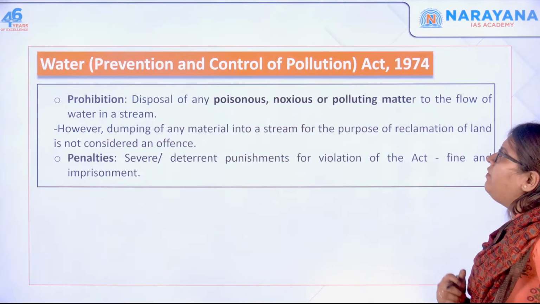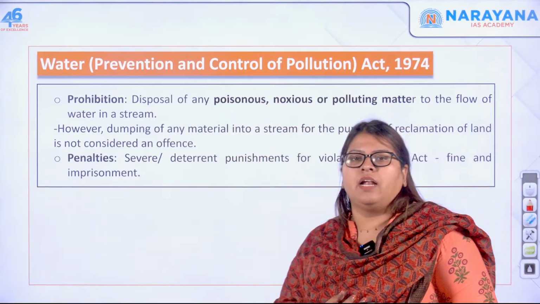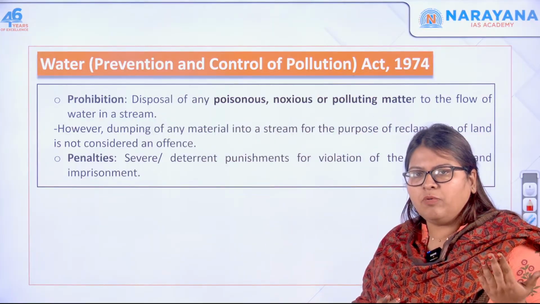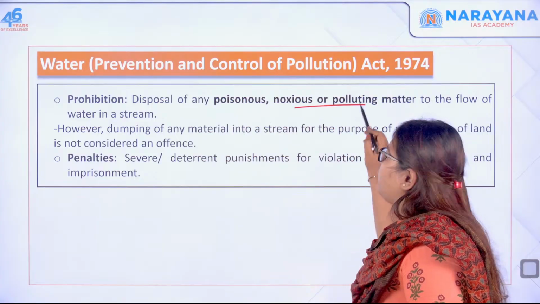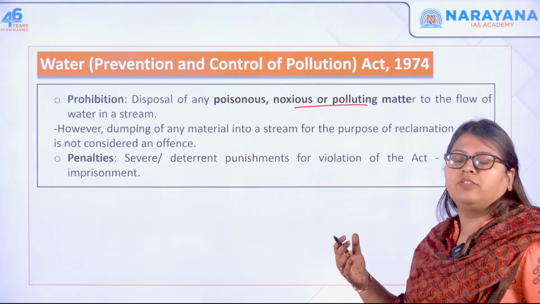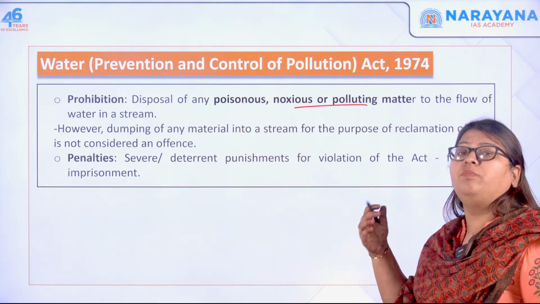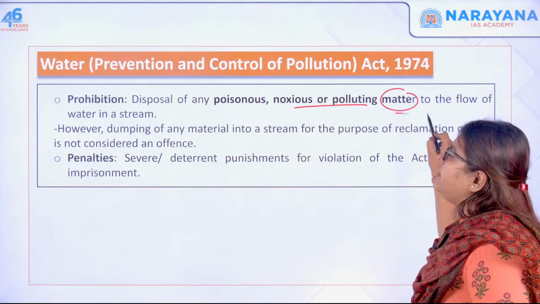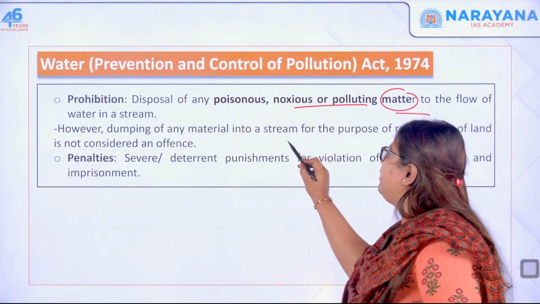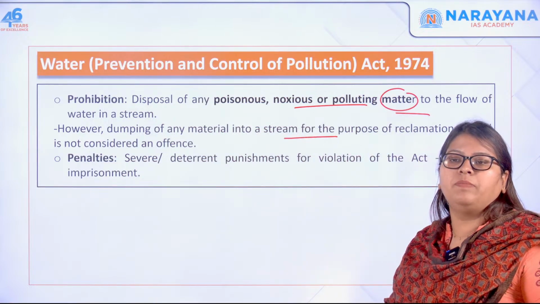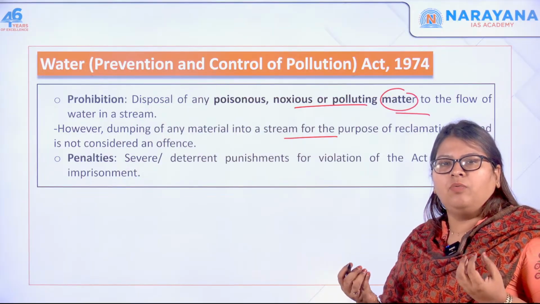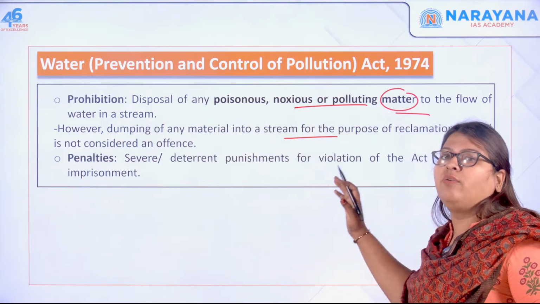Moving forward, we will see what are the prohibitions that this 1974 act laid down, okay? You cannot dispose of any kind of poisonous, noxious, or polluting effluents or matter into the water. However, if you are dumping any material into a stream for the purpose of reclamation, that is, you are trying to revive the purity of the water, then you can do it, okay?